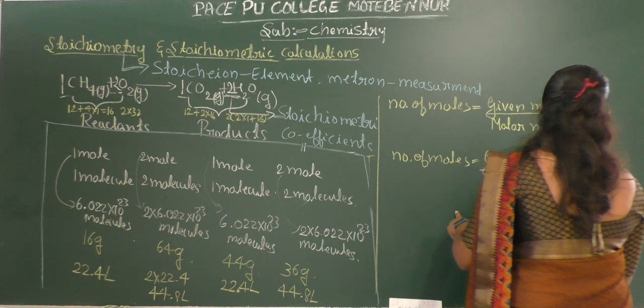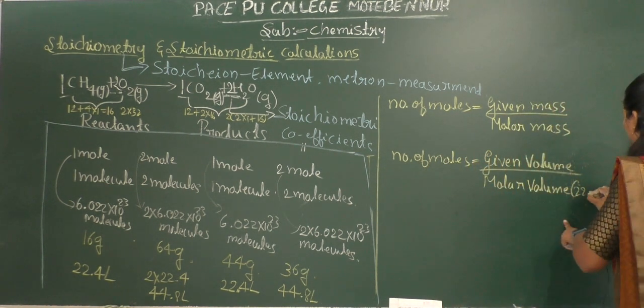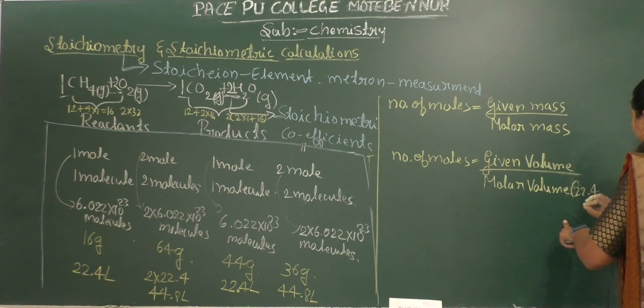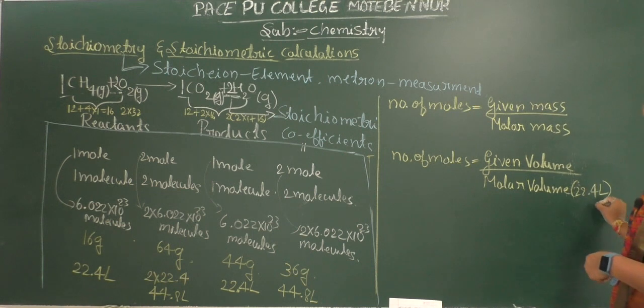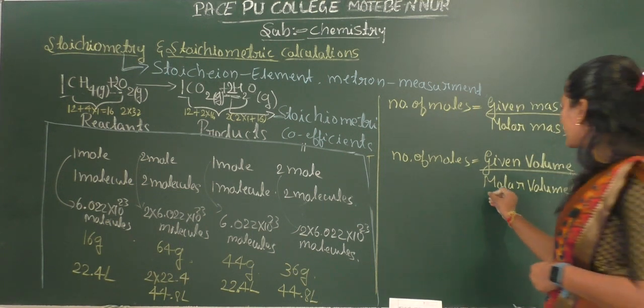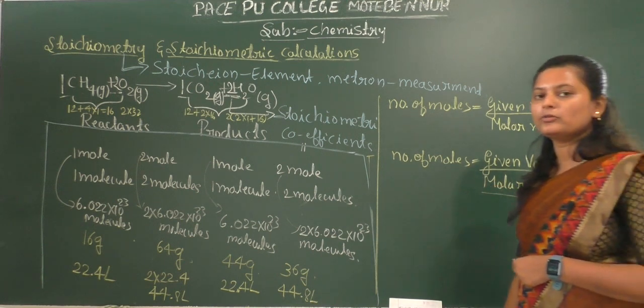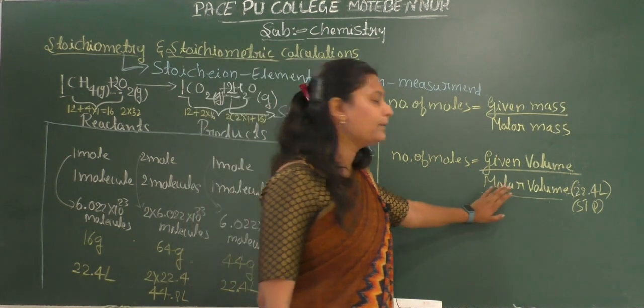So here the molar volume is nothing but 22.4 liter. This is at STP. Okay, so what is molar volume? We already know the molar mass. Next, what do you mean by molar volume?